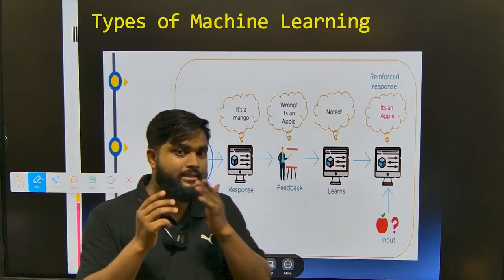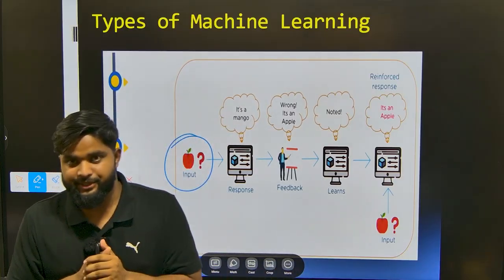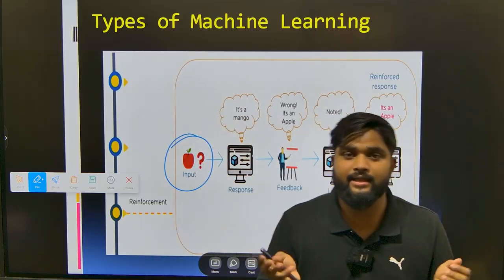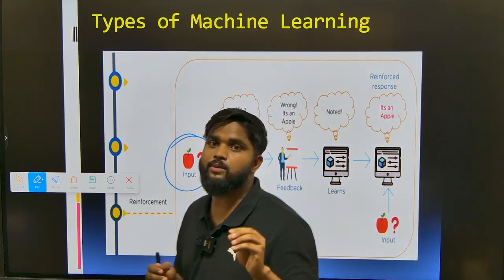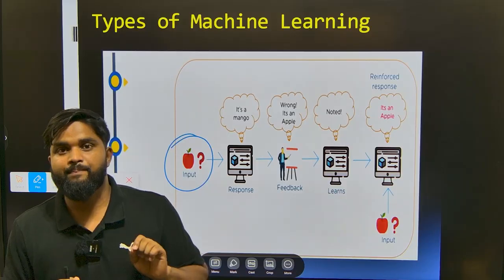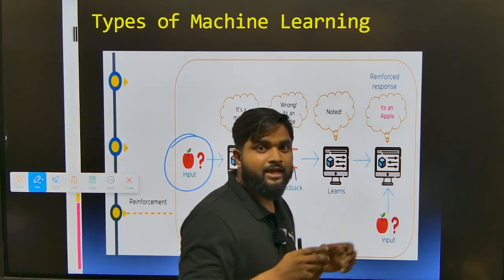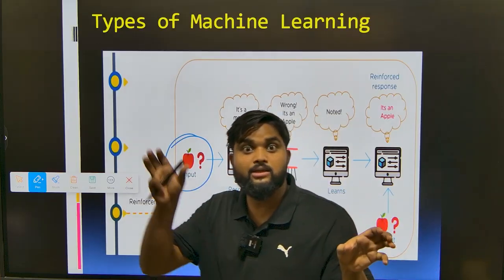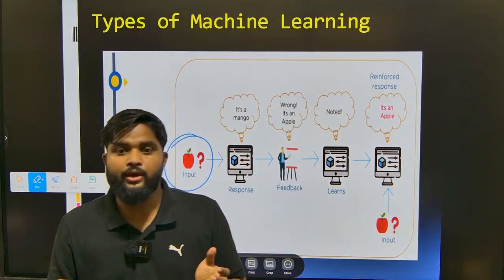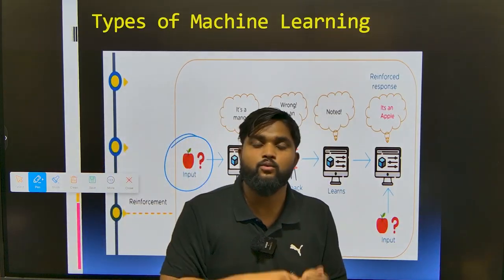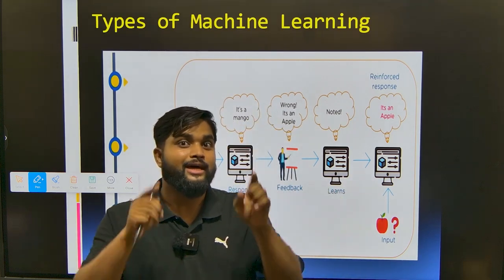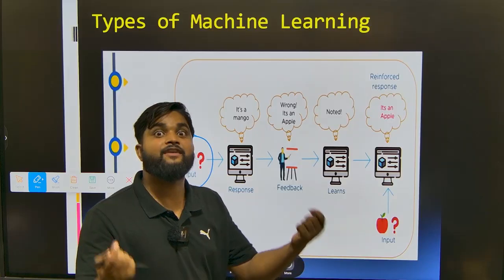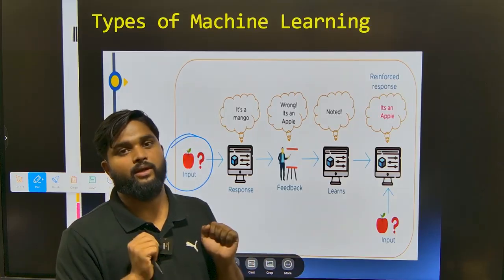If you see a real-life example, if you are using ChatGPT and searching for bubble sort or anything, sometimes it will give you a pop-up like prefer option 1, prefer option 2. That means for the same code you will have two options, response 1 and response 2. If you select response 1, ChatGPT will think response 1 is better than response 2. That means ChatGPT is taking feedback from you about which one is better.